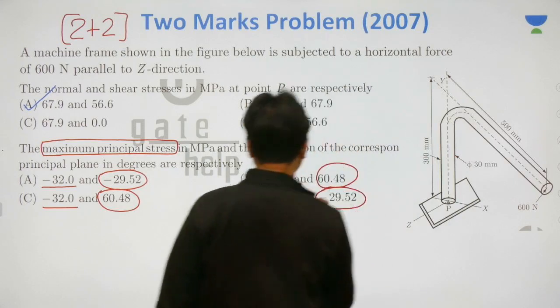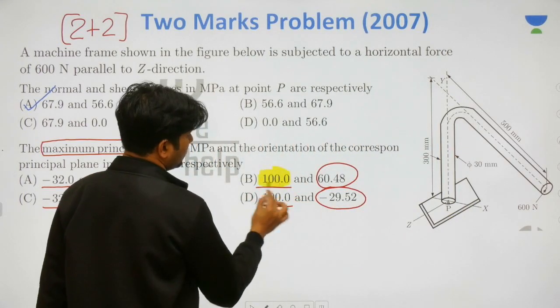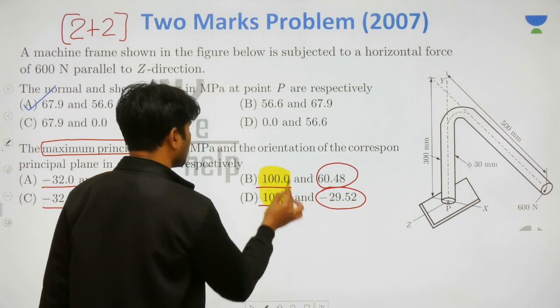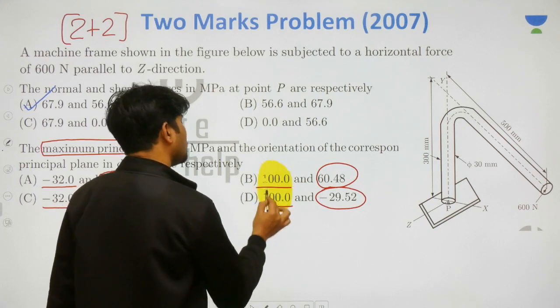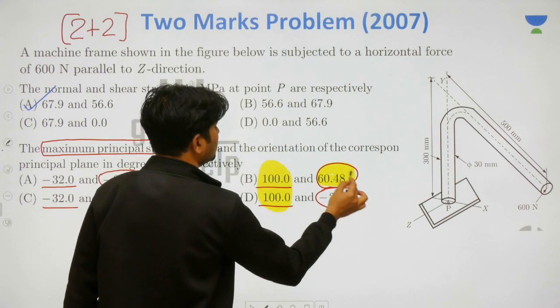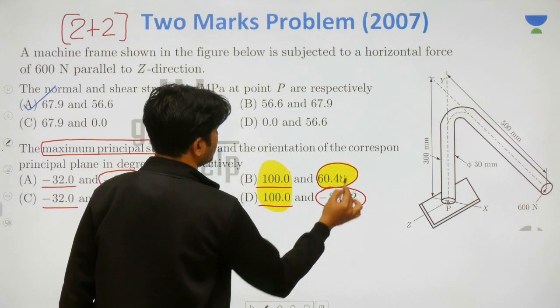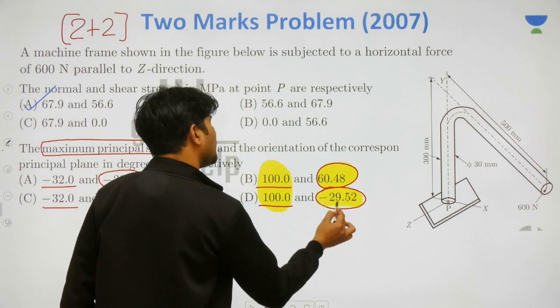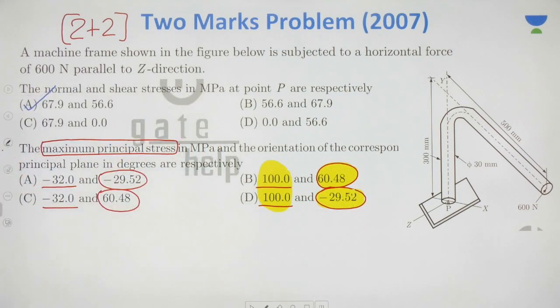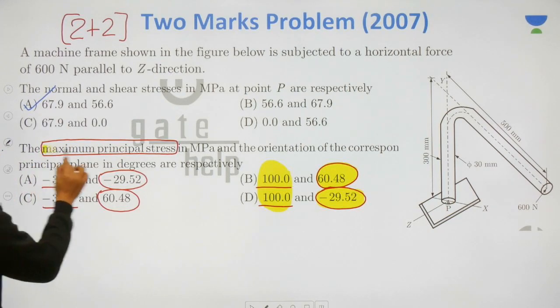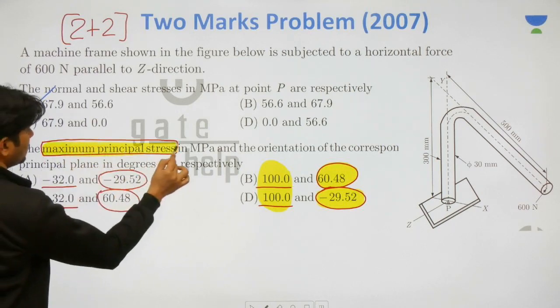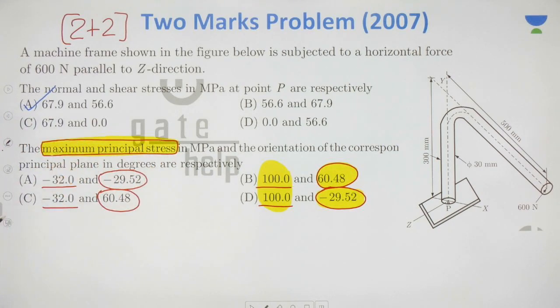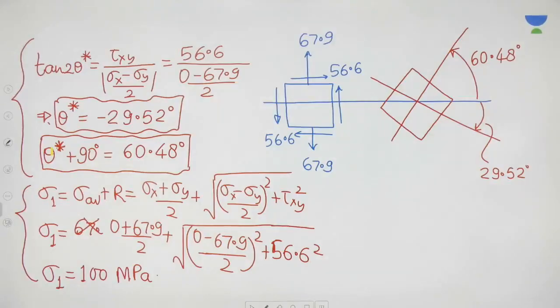Whether this 100 megapascal, the maximum principal stress, will be available at the 60 degree plane or the 29 degree plane, this is the main final question.